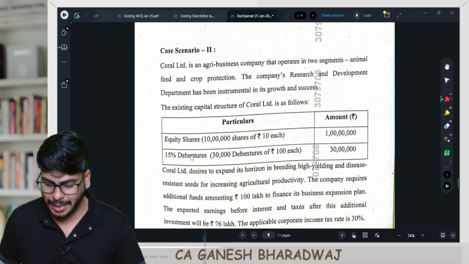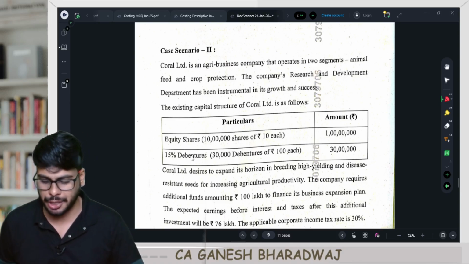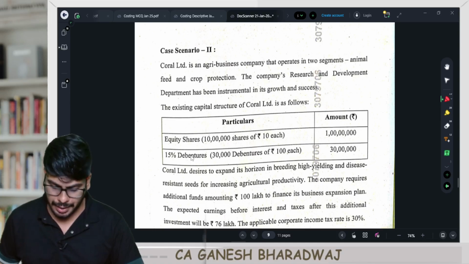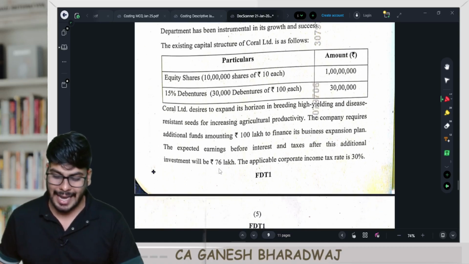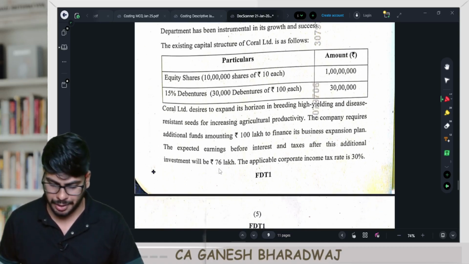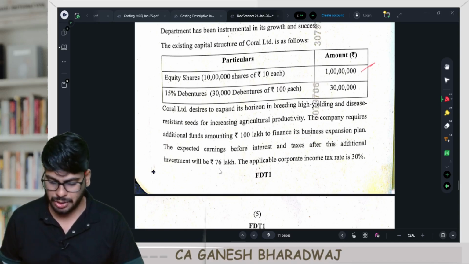Coral Limited is an agri-business company that operates in 2 segments, animal feed and crop protection. The company's R&D department has been instrumental in its growth and success. All this data is irrelevant. Now, the existing capital structure of Coral Limited is as follows. Equity shares, 10 lakh shares, at the rate of 10 each, 1 crore rupees. 15% debentures, 30,000 debentures, at the rate of 100 each, 30 lakh rupees.